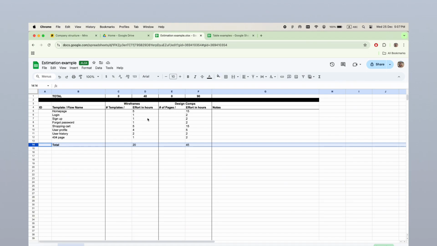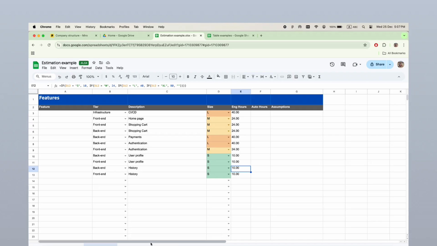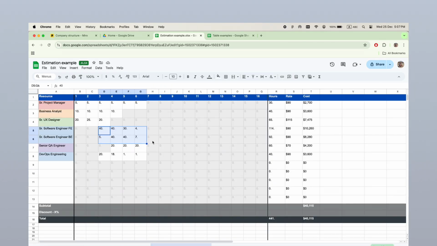Again, we are just splitting all project into valuable pieces of work that we can estimate from design part, from engineers part, and then we just think about other team members we would need to assign to the project to deliver it. We have total number of hours, we have their rates, we just summarize then costs, and at the very end we get like a total summary of the costs for our estimation.